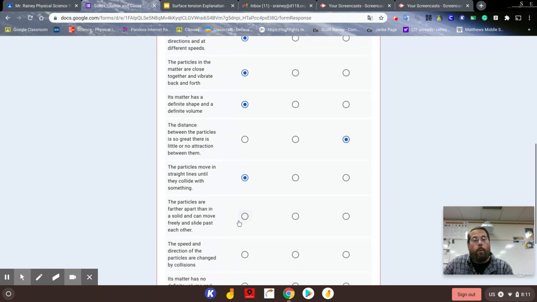Okay, the particles are farther apart in a solid and can move freely and slide past each other. Well, if they're not farther apart in a solid, and they're just sliding past each other or flowing, that describes a liquid.